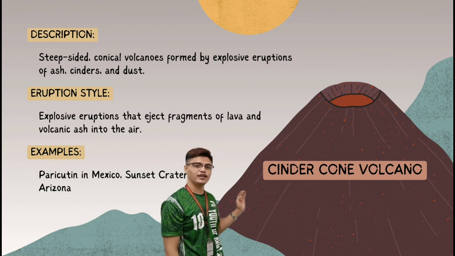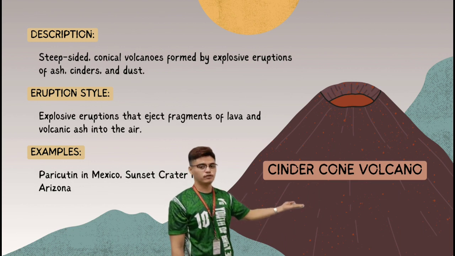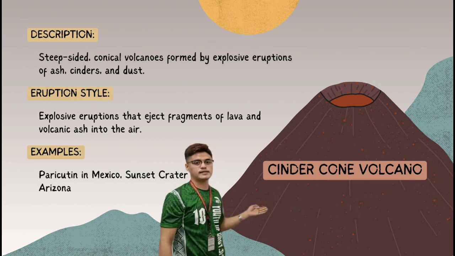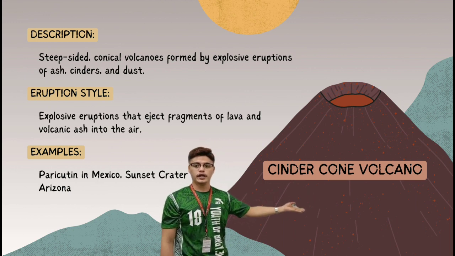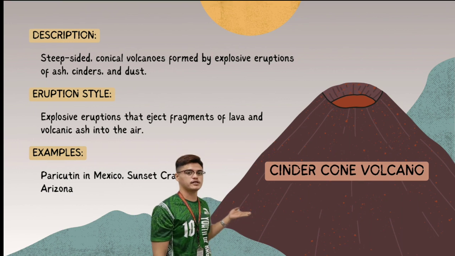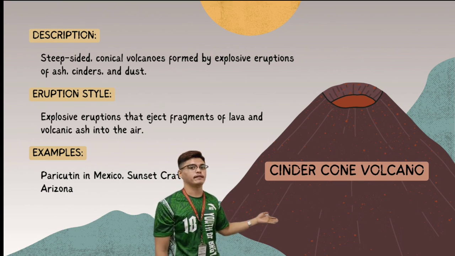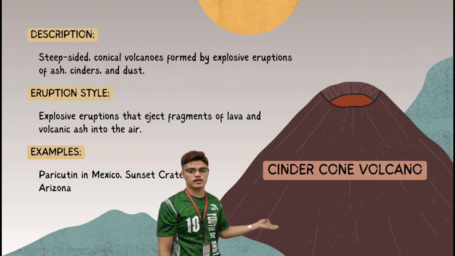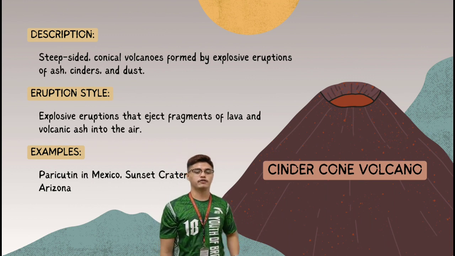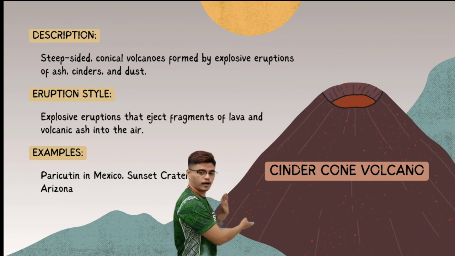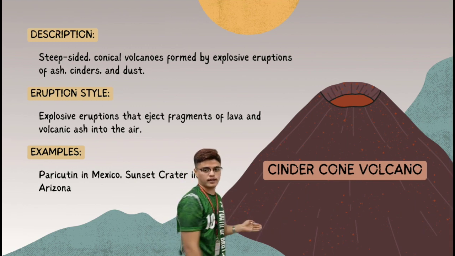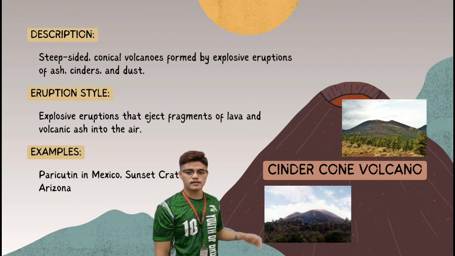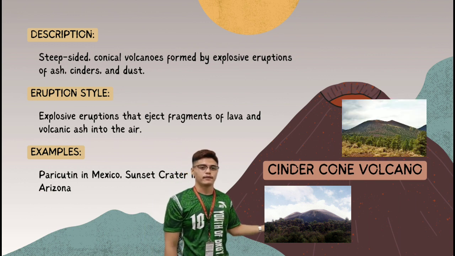The last type of volcano is the cinder cone volcano. As you can see in the picture, this volcano is a steep-sided conical volcano formed by explosive eruptions of ashes, cinders, and dust. These are explosive eruptions that eject fragments of lava and volcanic ash into the air. Examples are Paricutin in Mexico and Sunset Crater in Arizona.